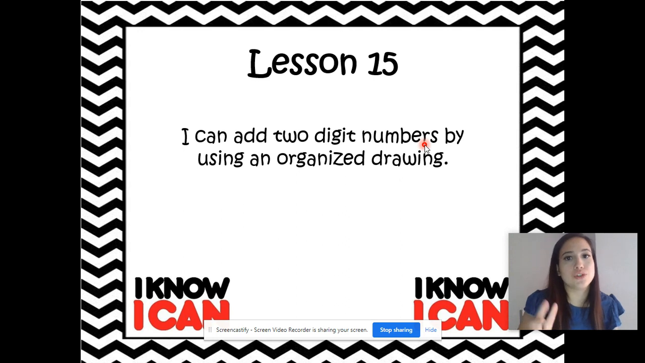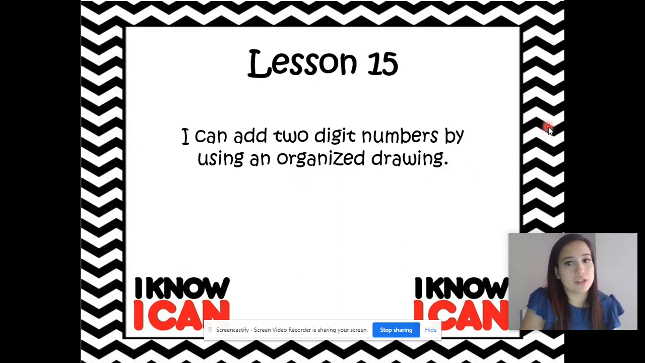Remember, Ms. Gomez says 2-digit numbers are numbers that have tens and ones. So let me give you an example. 15 up here. That's a 2-digit number because it has tens and it has ones. Now you say a 2-digit number out loud. Get ready. Yeah, any number that has 2 digits, any number that has tens and ones is a 2-digit number. So we're going to plus 2-digit numbers by using an organized drawing.